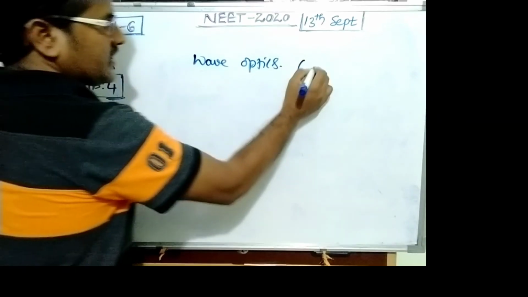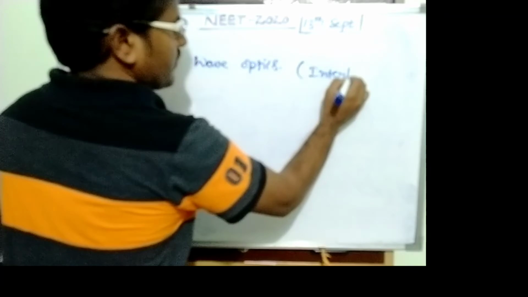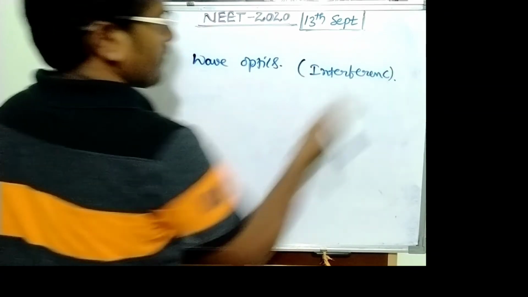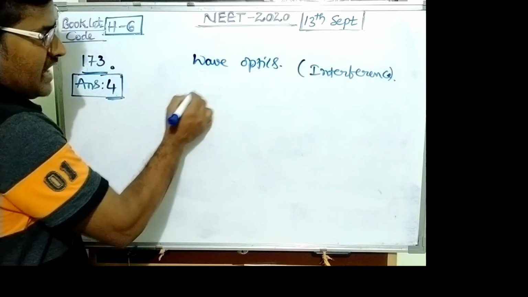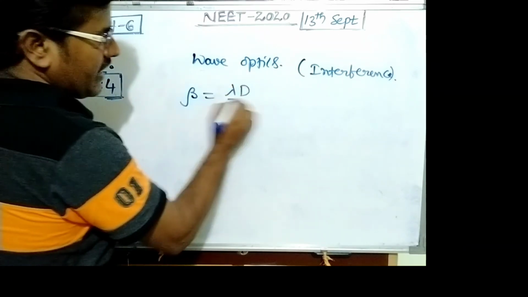Question 173 is from wave optics, the subarticle is interference. The condition is given: bandwidth beta equals lambda capital D by small d.